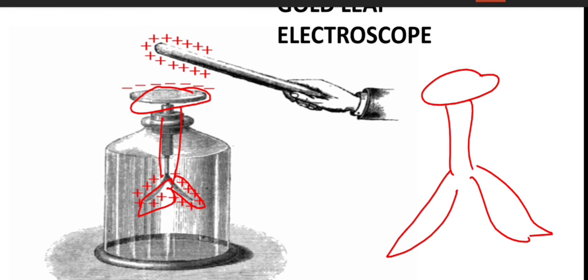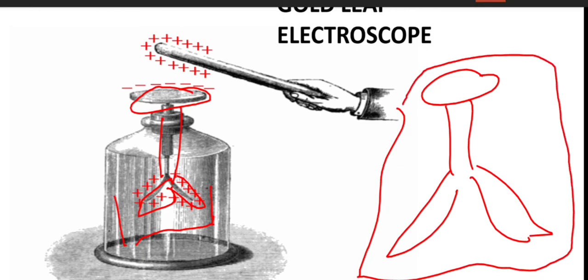Similarly, here we get negative charge on the disc and positive charge on the other end of this body, which we formed with the help of the metal disc, metal rod and gold leaves. As we know, like charges repel each other, so the positive charges repel each other, and the divergence between these leaves starts.